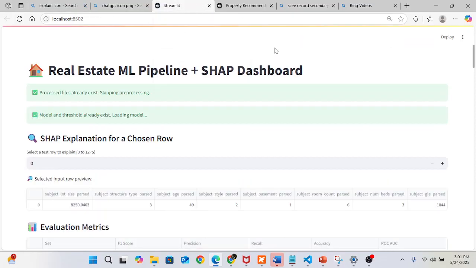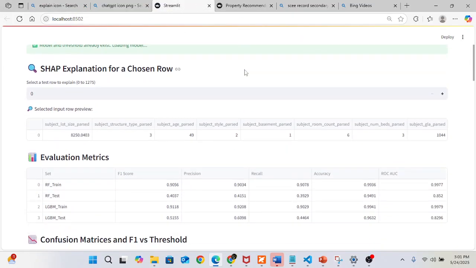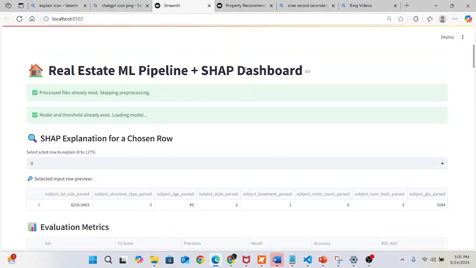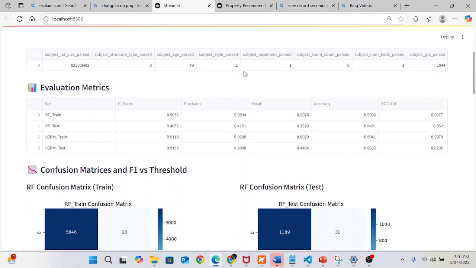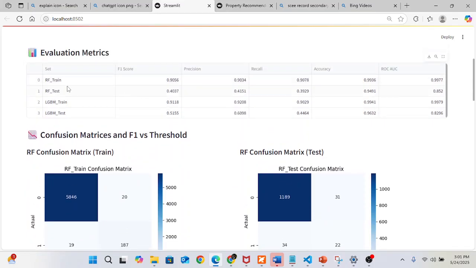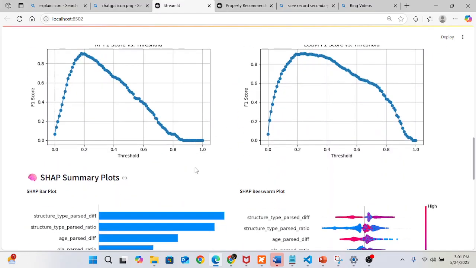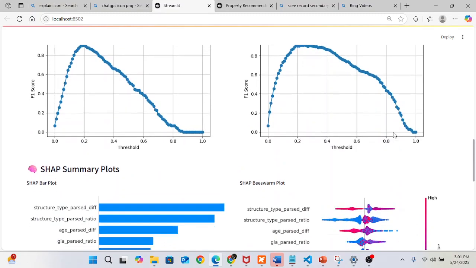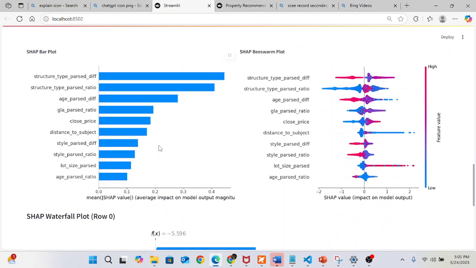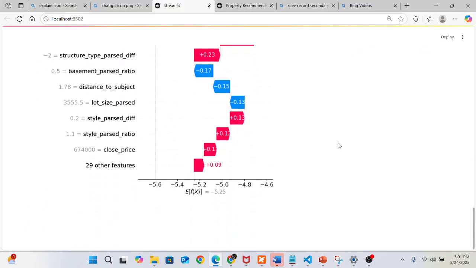Yep, and here are my results and the training pipeline. It is the overall results, the confusion matrices, the thresholding graphs, and the bar chart, the beeswarm chart and the waterfall chart.